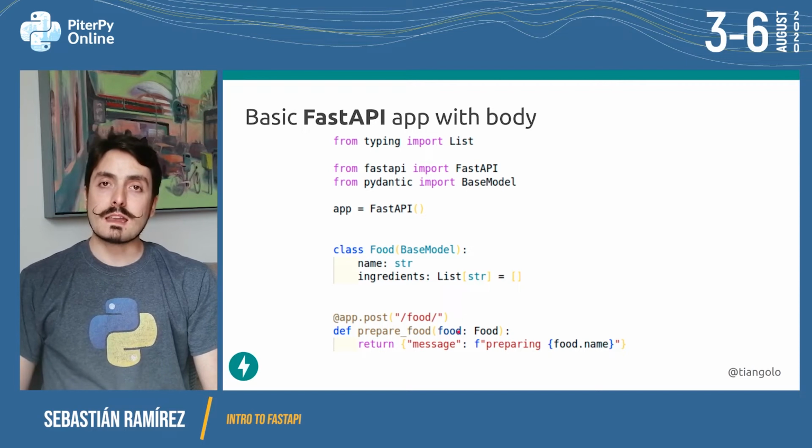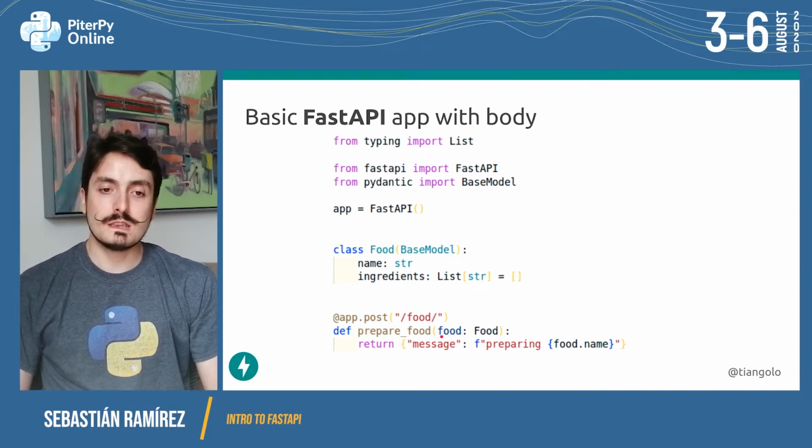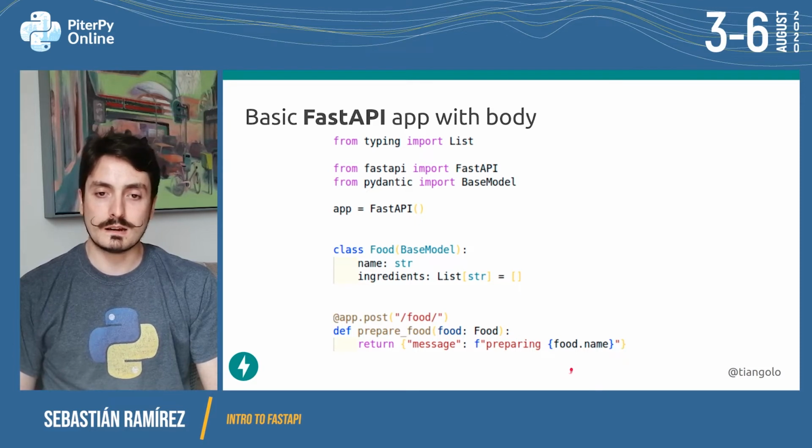And FastAPI will take care of making sure that this food parameter here is actually an instance of this Food class. So we can access food.name, and we can get, for example, completion for this .name here, and use it internally.